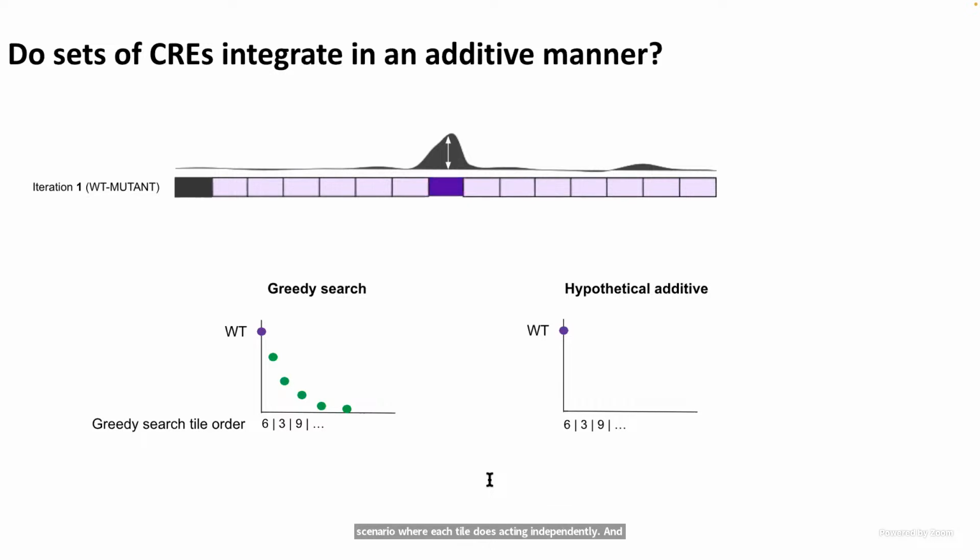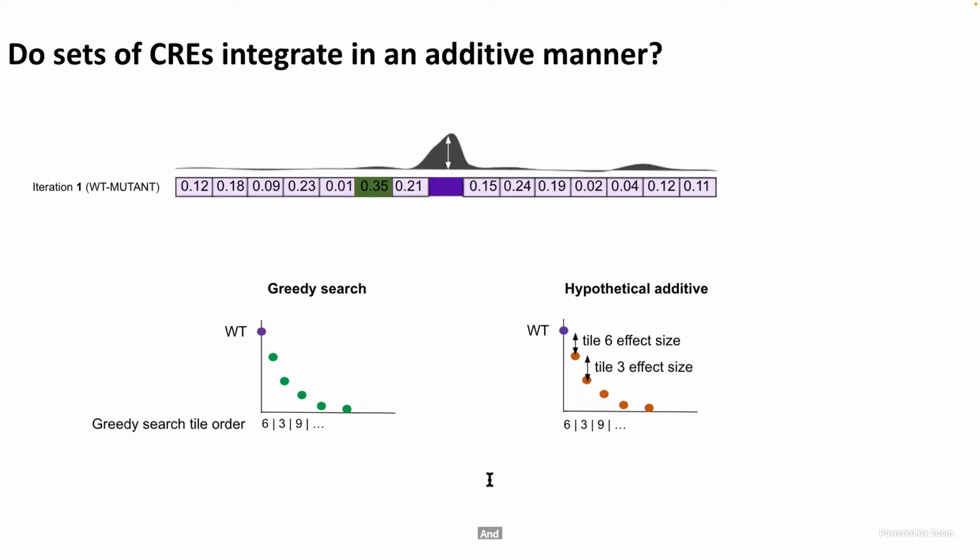So in this comparison, we started with a hypothetical scenario where each tile does act independently. And to calculate the model predictions in this hypothetical scenario, we added the independent effect sizes of Crees in the same order as in greedy search. And to calculate the independent effect size of Crees, we calculated the first iteration's effect sizes as the wild type minus mutant, and then subtracted these from the wild type in each step of the hypothetical additive search. In this toy diagram, the hypothetical additive prediction is the same as the greedy search results.